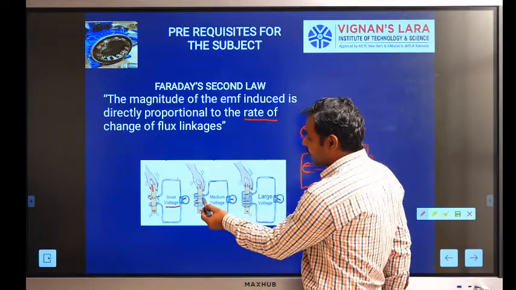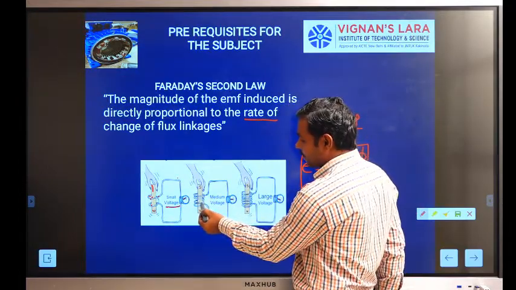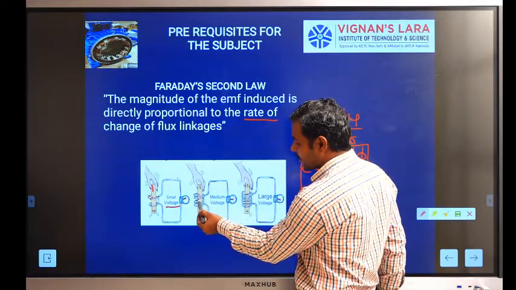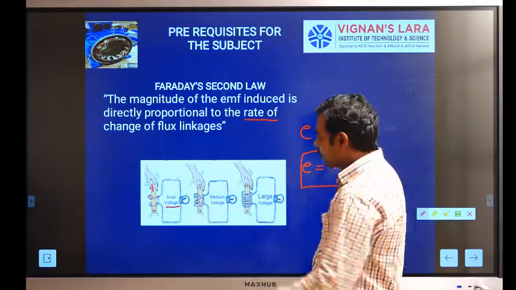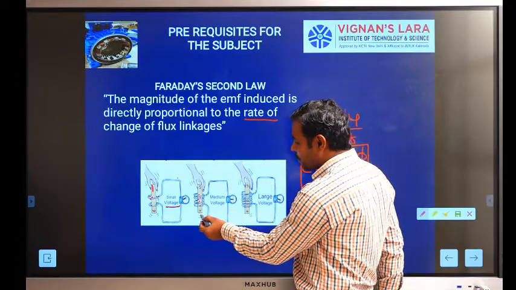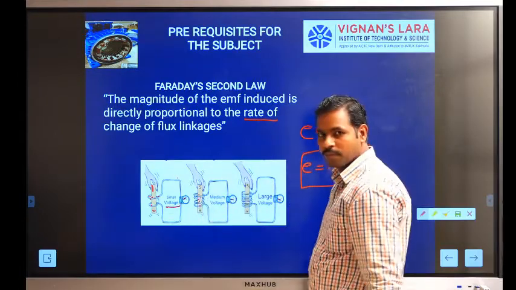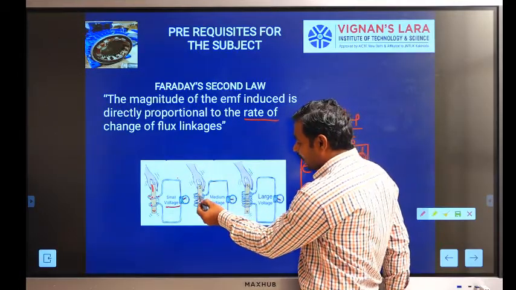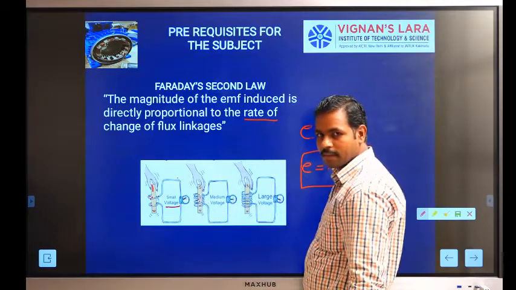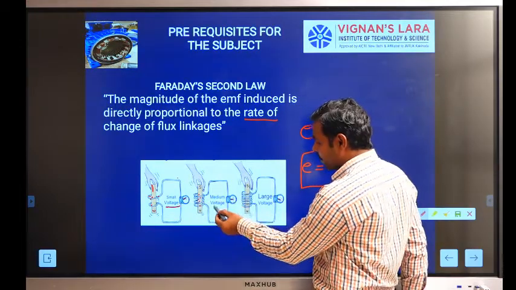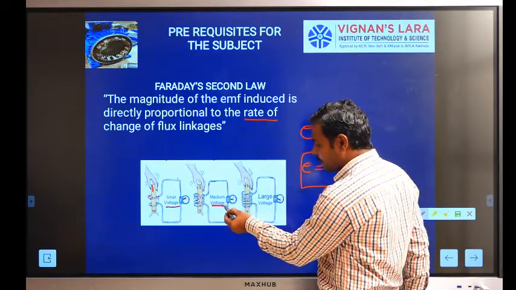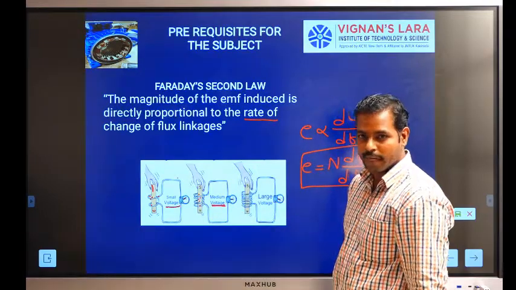When we consider a larger number of turns, say 4 turns, in a similar fashion the magnet moves upward and downward, the conductor cuts the flux and induces an EMF, which is represented as a medium voltage.